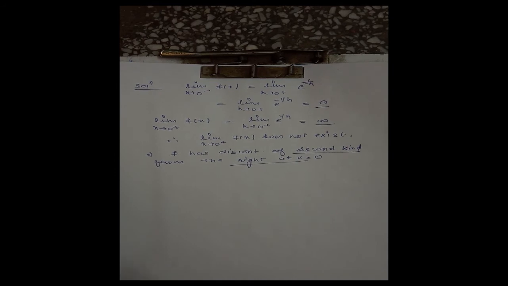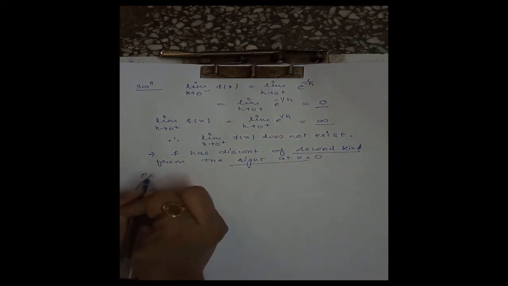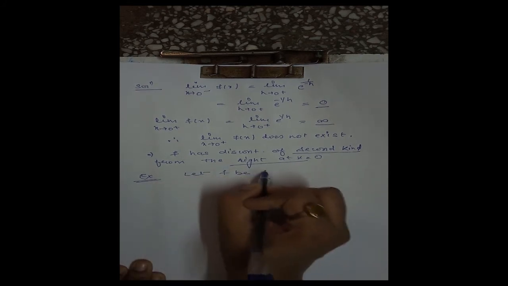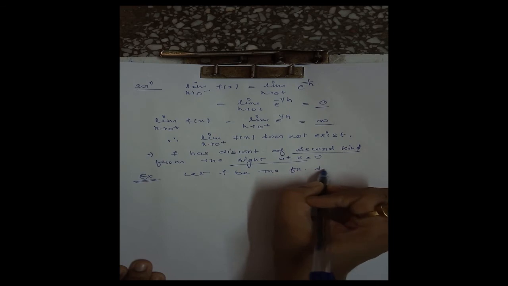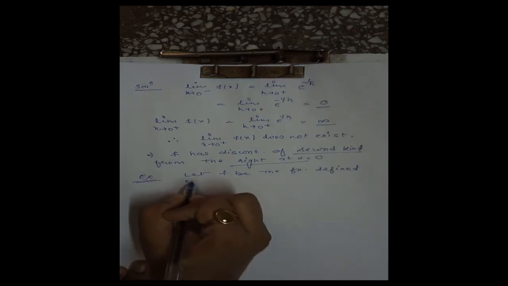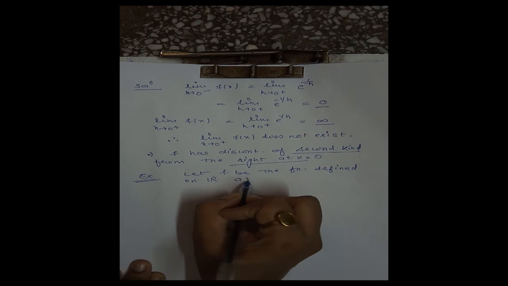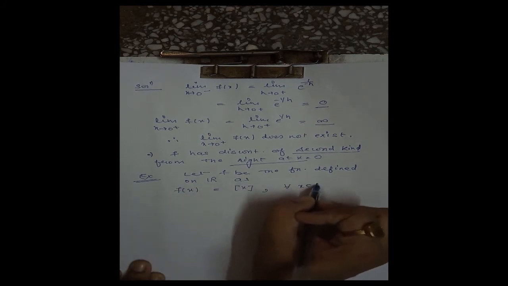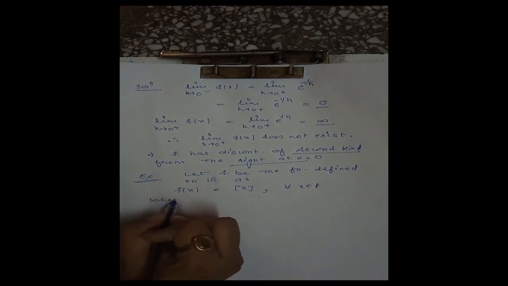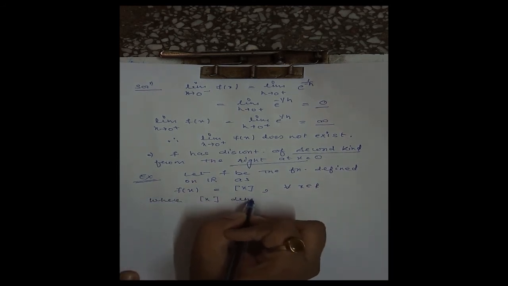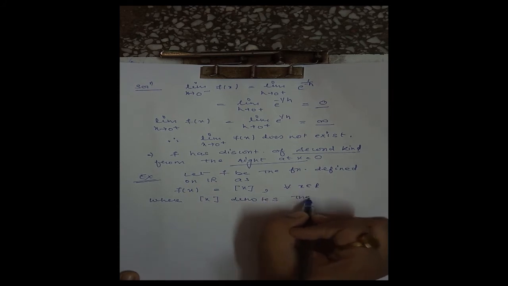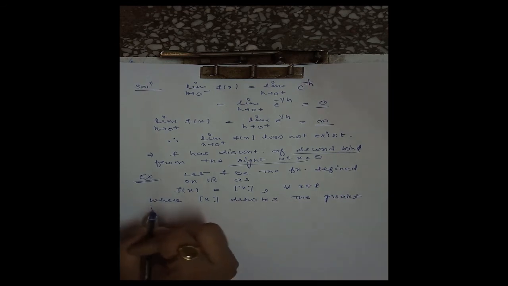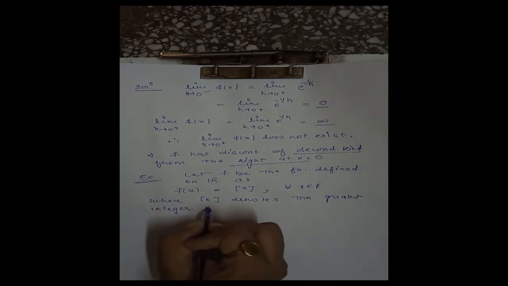Now we consider the next example. Let f be the function defined on the real line, defined on R, as f of x is equal to [x] for every x belonging to R, where this denotes the greatest integer not exceeding x.